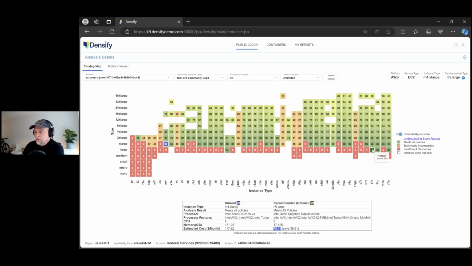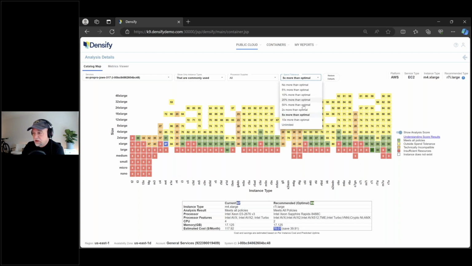Now, let's talk about the paradigm shift here for a second. That's with unlimited budget. But to do this resource governance, we introduced not only this cool new visualization, but the concept of a spend tolerance. That's fine if you are willing to overspend like crazy. What if I want to say you can only go up to 10 times too much money, which is still pretty ridiculous. If I do that, you can see only a subset of these are viable. They technically work, but they're too expensive. All the yellow is now the stuff that's become too expensive. What about 5 times? Okay, now fewer options, and 2 times.